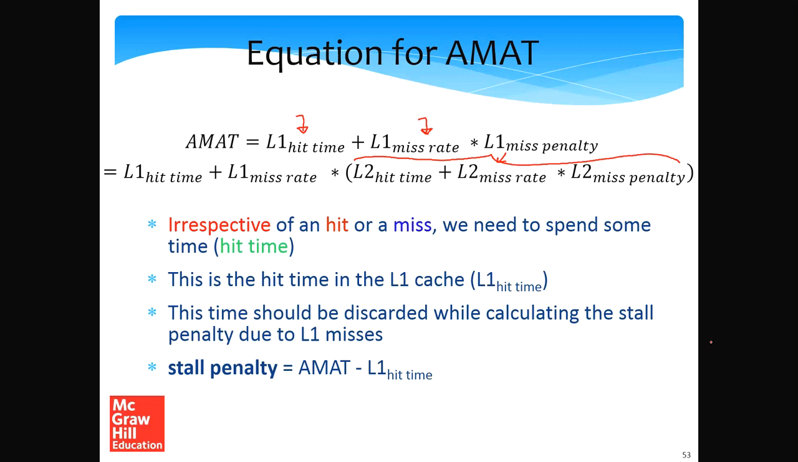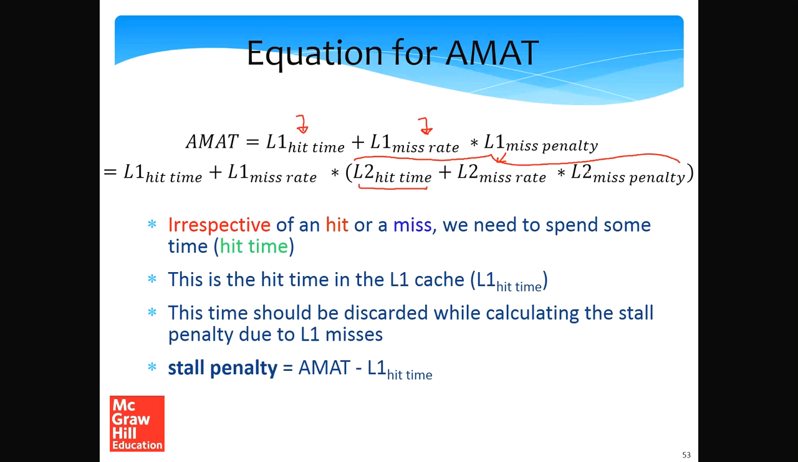For every L2 access, we have the L2 hit time, because irrespective of a hit or miss, we will take some time to figure out whether it's a hit or miss. So this is the L2 hit time. Plus, some of these accesses will again miss in L2, so it'll be the L2 miss rate. And similar to the L1 miss penalty, we'll have an L2 miss penalty, which is the number of cycles it takes to go down the memory hierarchy and fetch a value.